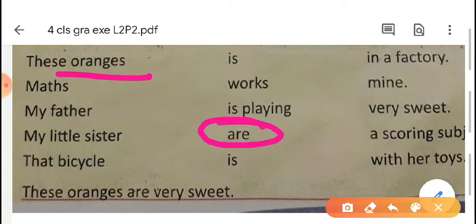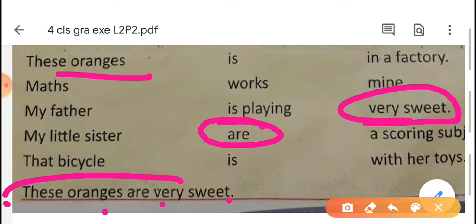These oranges are. Now from the rest of the sentence part: in a factory, mine, very sweet, a scoring subject, with her toys. From this we have to select very sweet. These oranges are very sweet.